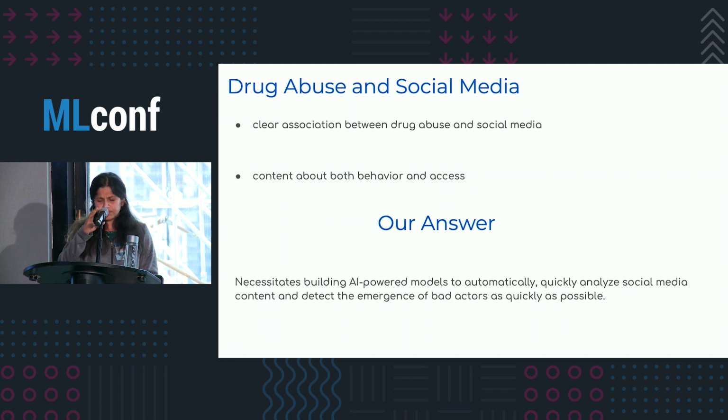And before the work that I've done, there's tons of research that actually shows a clear association between social media and illicit sales of drugs. Not only illicit sales of drugs, but there's also research that connects social media to behaviors of drug abuse as well.